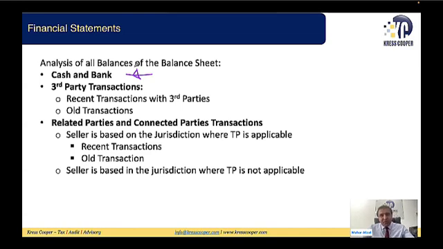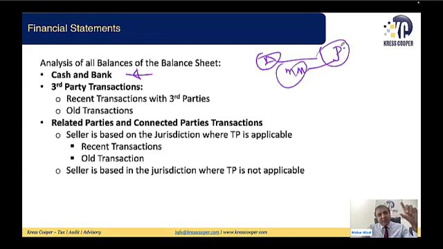Let's look into this example. There is a party A. This party has bought one machinery from a third party, assuming B Limited. A has bought machinery from B Limited. A and B are not connected persons. A and B are not related parties, but B is a third party for A Limited.